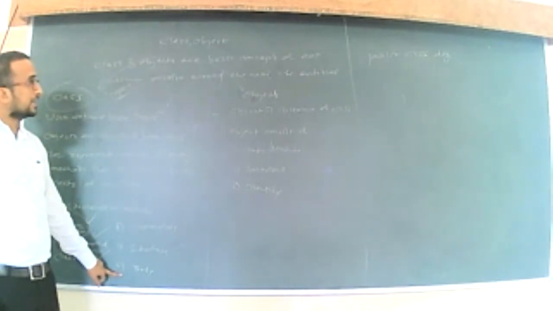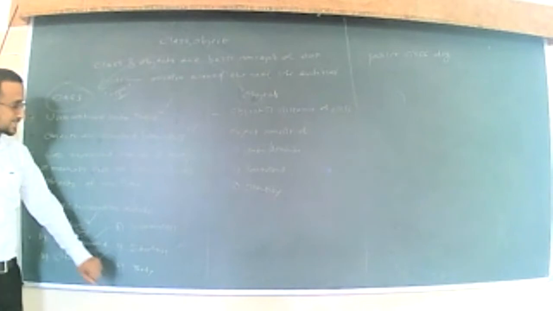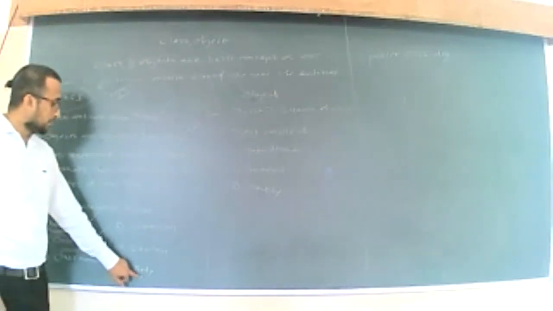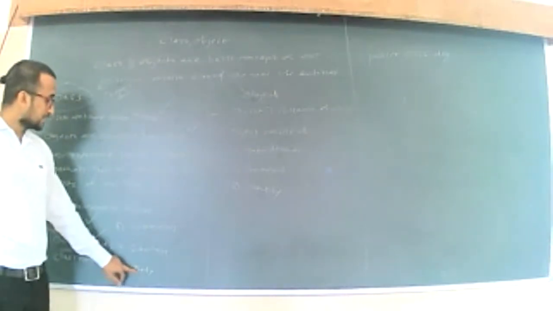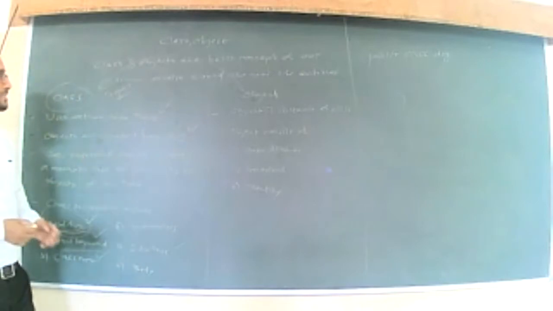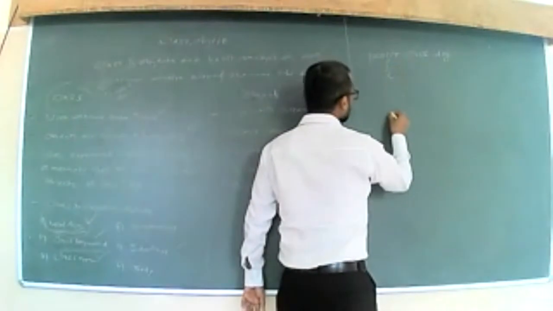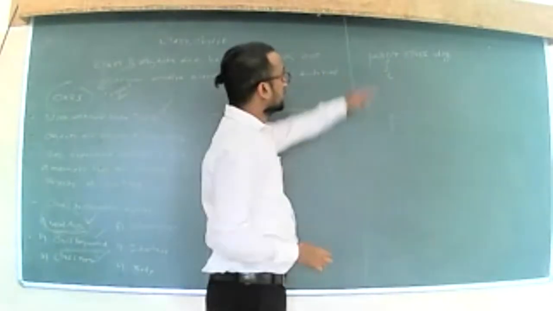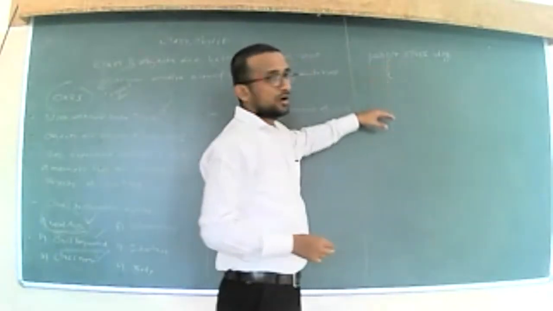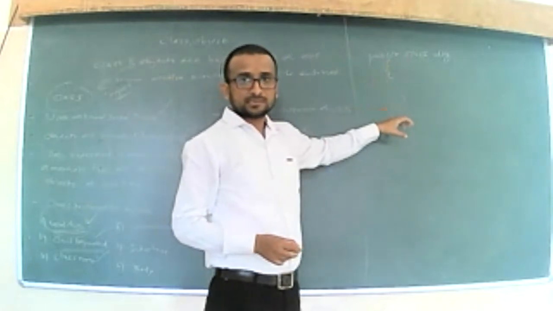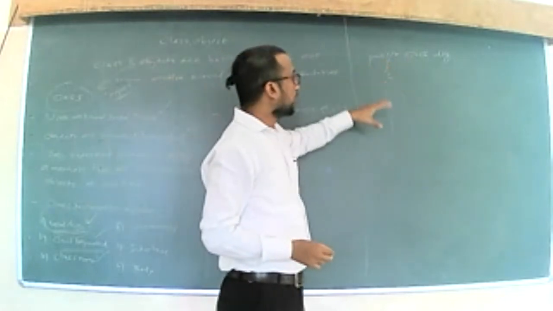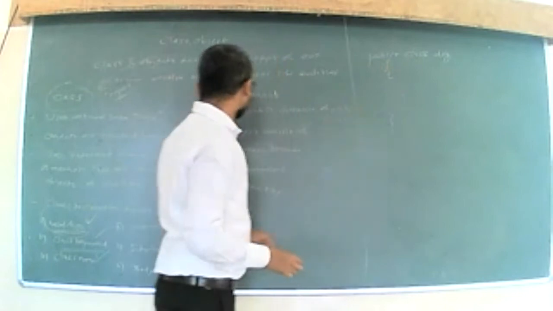The next part that we can include in our class declaration is nothing but the body. To declare the body of our class, we are going to enclose it in curly braces, right? So this will be the body of our class.